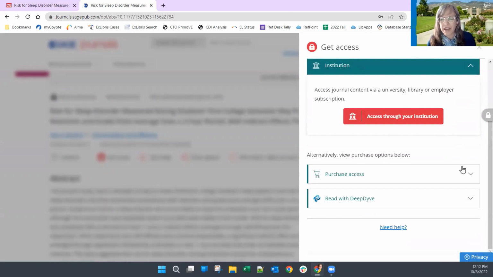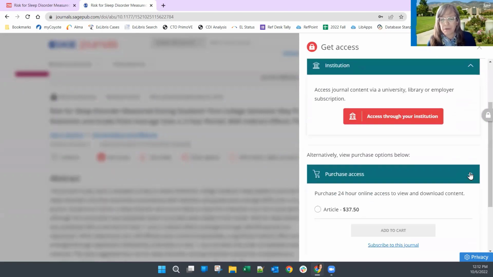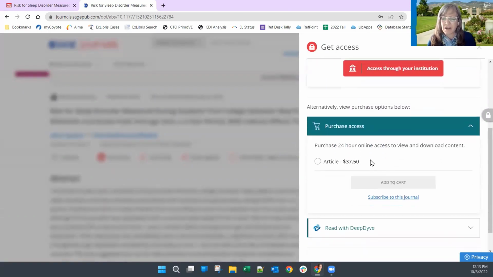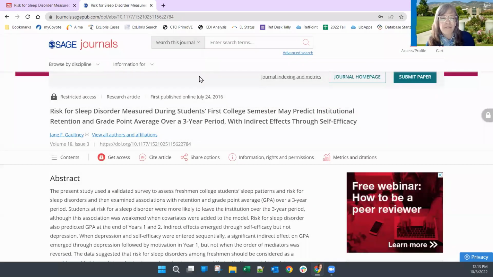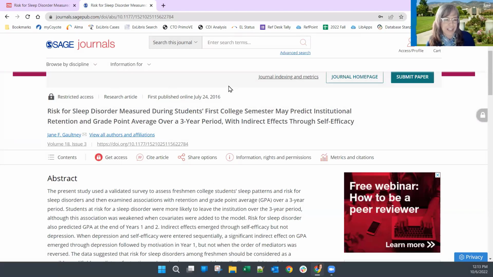So I know that's not going to work. But if I go here and it says, oh, purchase access for 24 hours, you can download it and it's $37.50. Okay, right then you say no, and you just back right out of that. You would never want to pay for content like this on the web because we can get it for you for free. So I'm just going to close this out entirely.